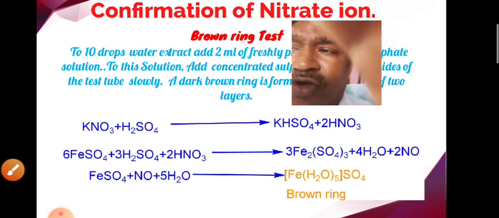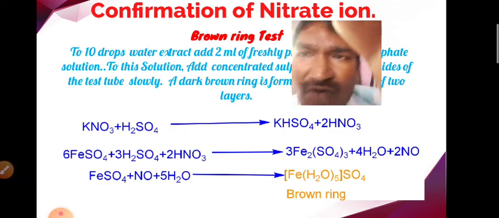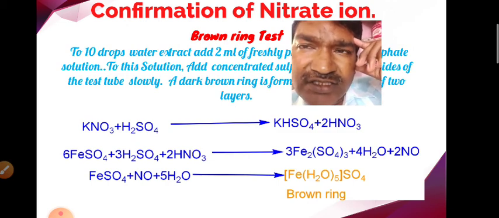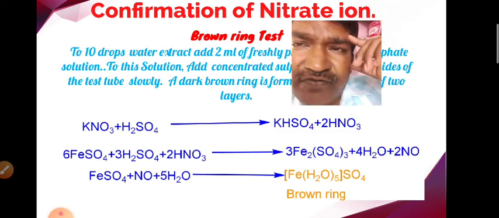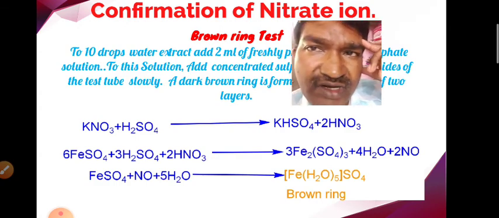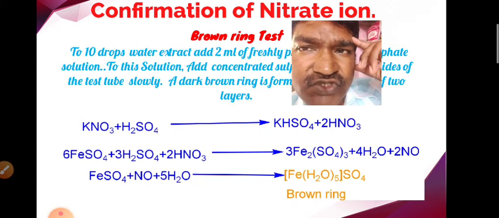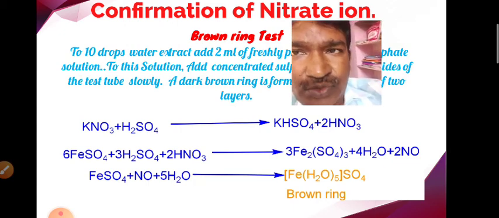Now we go for the brown ring test. In the brown ring test, we have to take the water extract and add 2 or 3 drops of freshly prepared ferrous sulfate to that one, and after that we have to add the concentrated H2SO4 through the walls of the test tube.